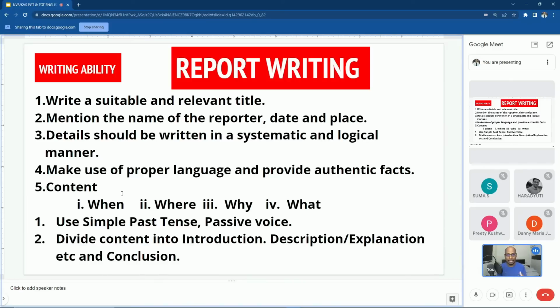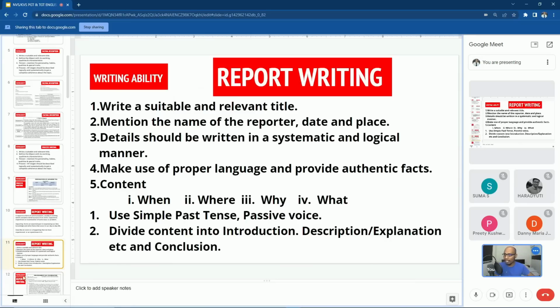When there is a speaker in the report, you have to quote the speaker's sentences in inverted commas, or you can convert those sentences into indirect speech and write them. Yes, sir. Next, divide the content into introduction, description or explanation, etc., and conclusion. So this is the theory part of report writing.